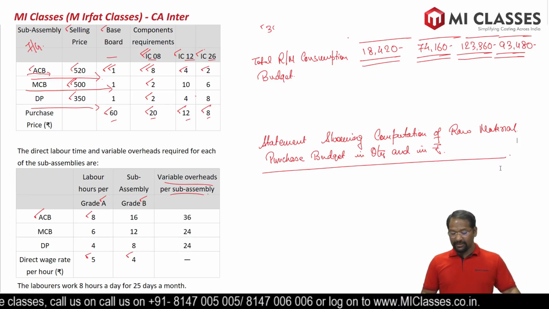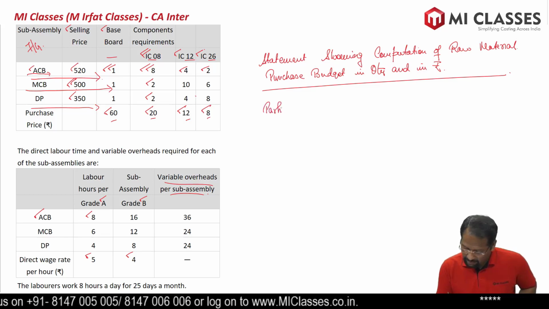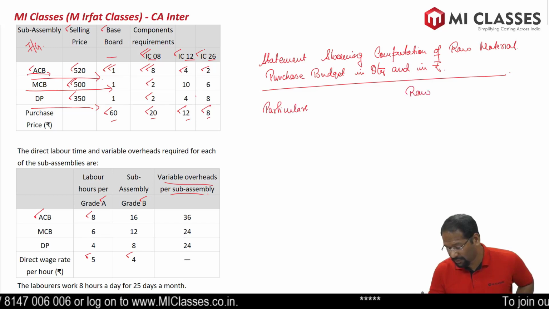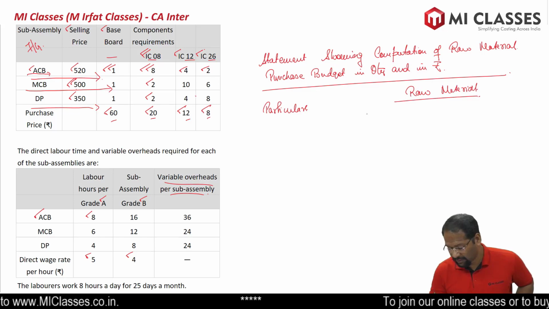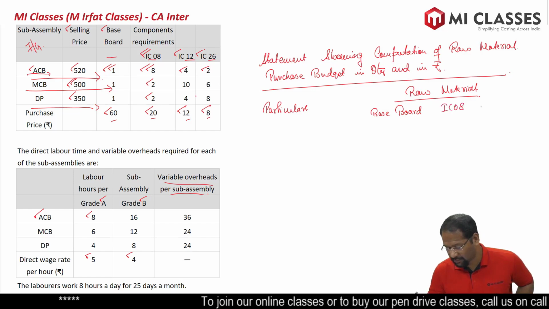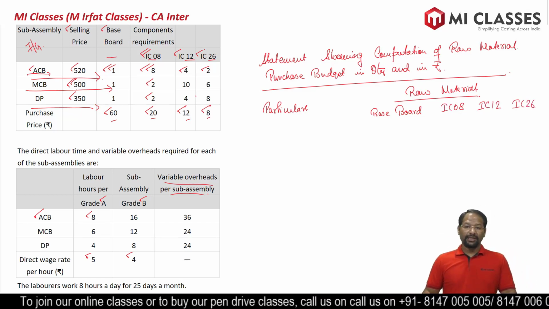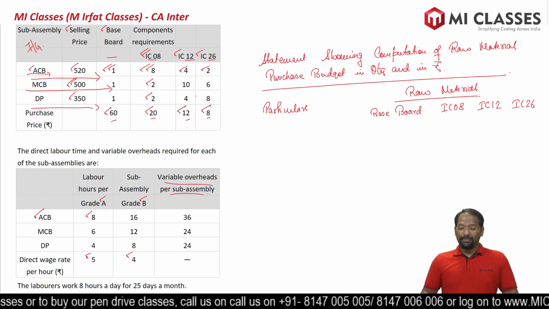Let's calculate this budget first. So first, the format: particulars, and here the heading will be raw material. Again, first one is baseboard, IC08, IC12 and IC26. So these are the four types of raw material that we have.